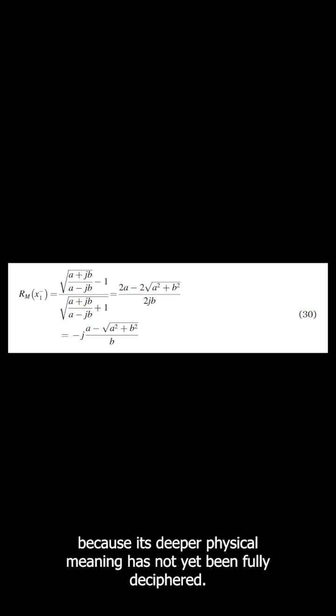What does this purely imaginary reflection mean physically? In the limit where the real parts of permittivity and permeability are zero, this represents a pure reactance case. We have written this striking symmetry into our paper because its deeper physical meaning has not yet been fully deciphered. Is it a marker of a unique topological phase, or does it represent a perfect, lossless energy conservation boundary? We invite theoreticians to help us unlock this elegant mathematical secret.